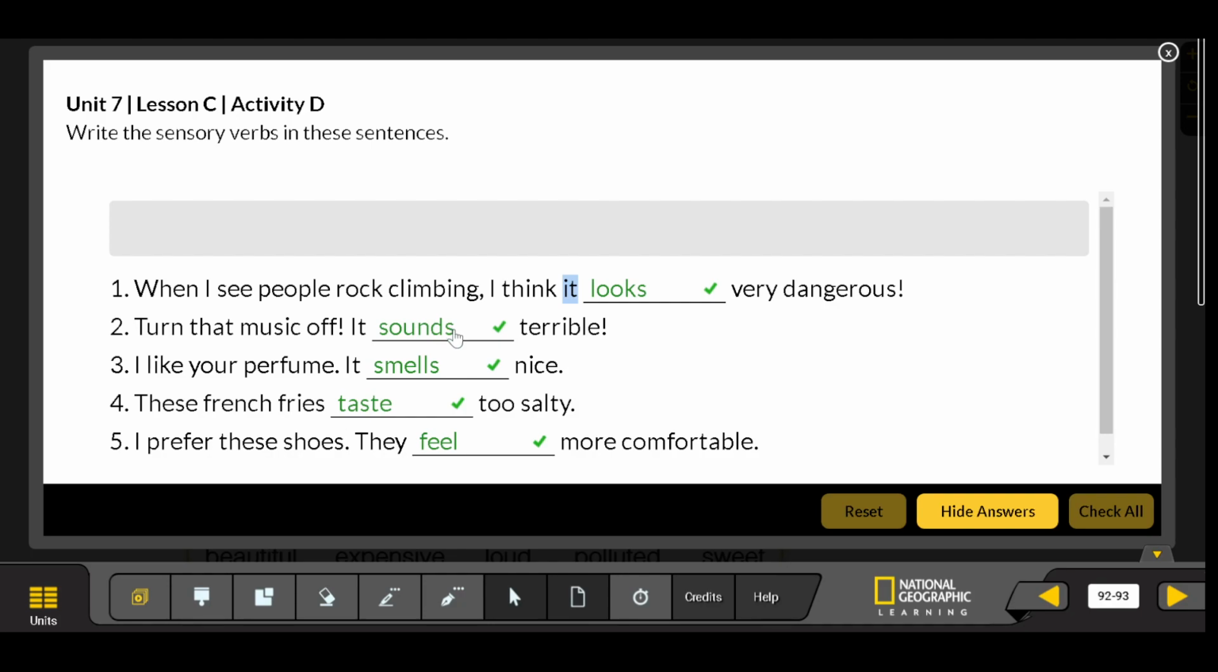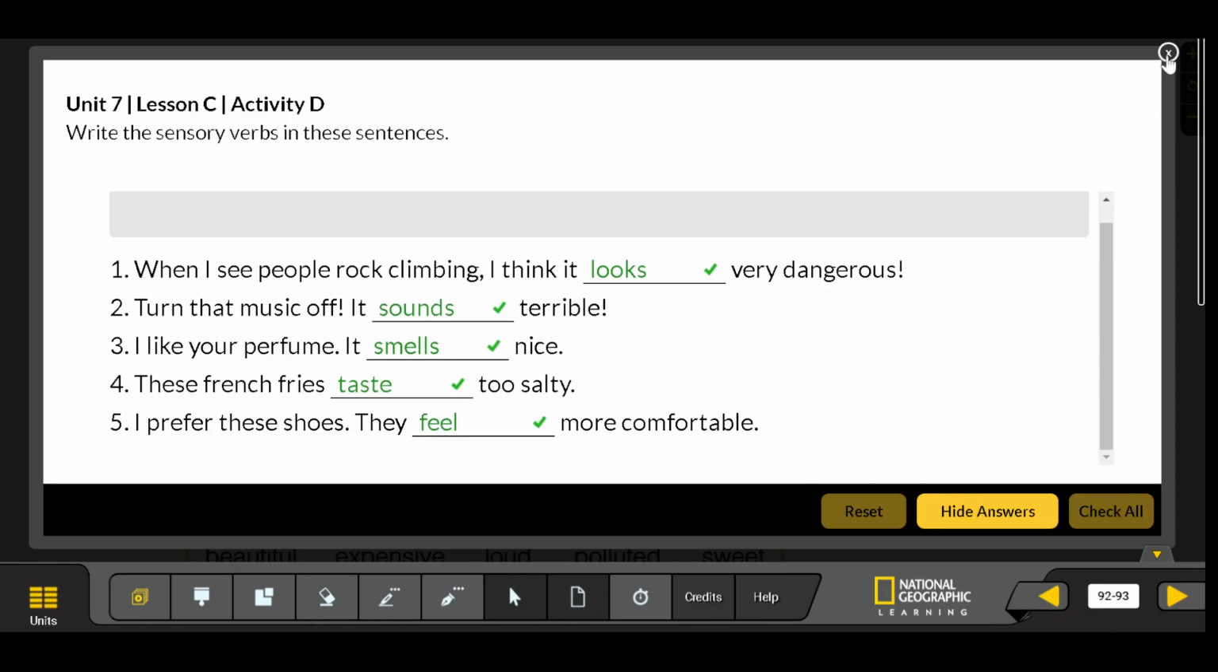It sounds. It smells. Here it's plural. Fries taste. If it would have said hamburger, tastes with an S. They feel. I feel. He feels. Right? So remember to add the S where it corresponds.